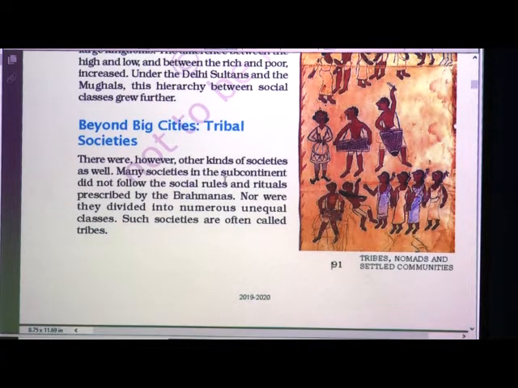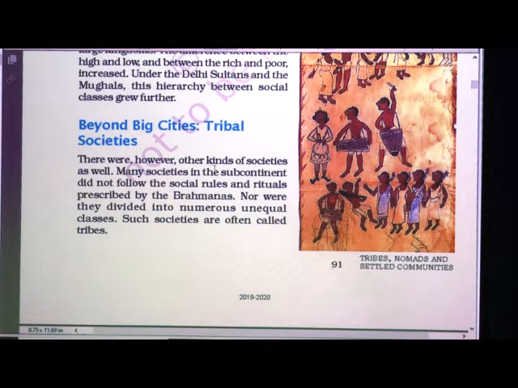There were however other kinds of societies as well. Many societies in the subcontinent did not follow the social rules and rituals prescribed by the Brahmanas, nor were they divided into numerous unequal classes. Such societies are often called tribes.